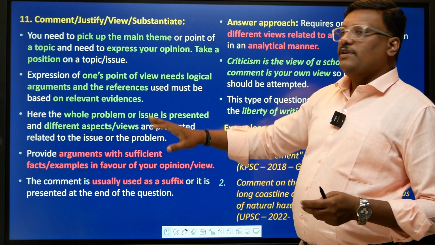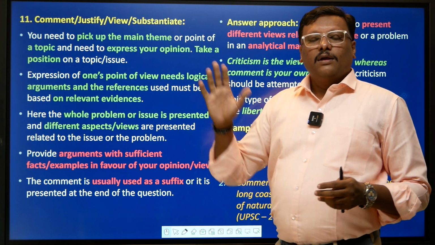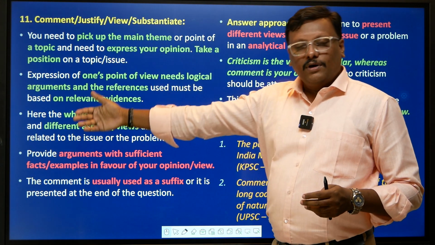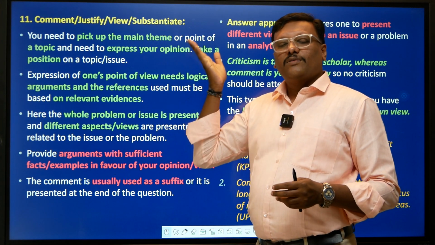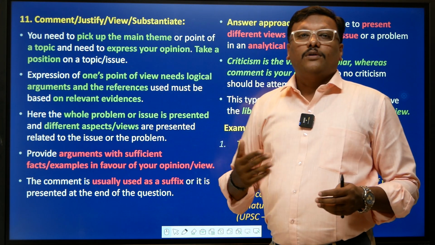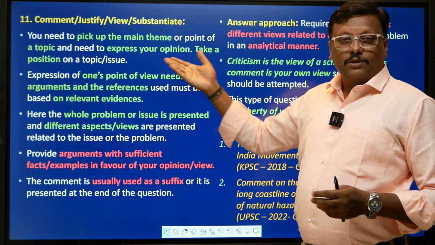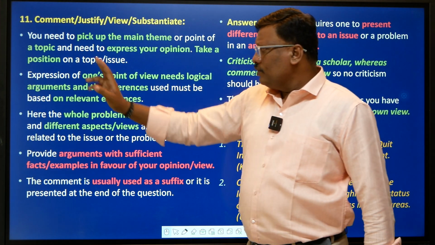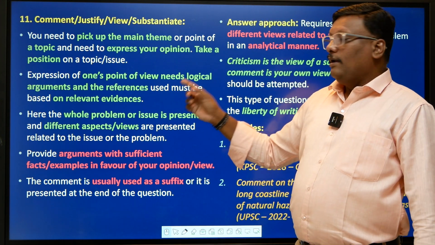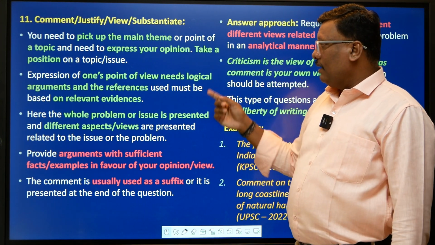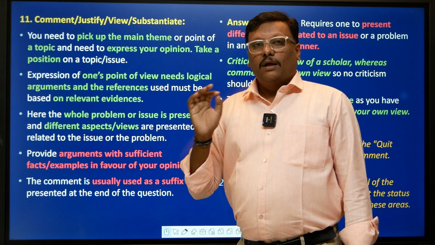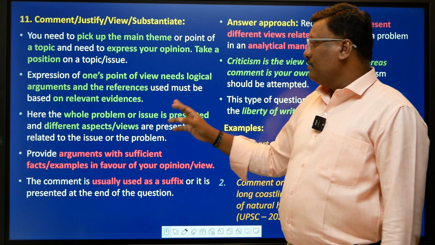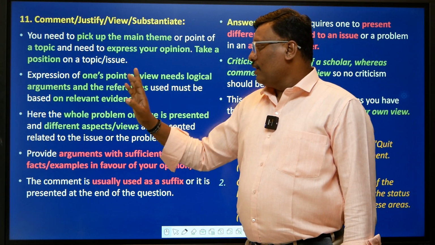Justify also, because a statement is given and you have to give your verdict or conclusion based on it. You need to justify the statement given in the question, providing a deeper analysis. You express your point of view, but as we discussed earlier, it is based on logical arguments, and evidences or references must be used as relevant evidence.